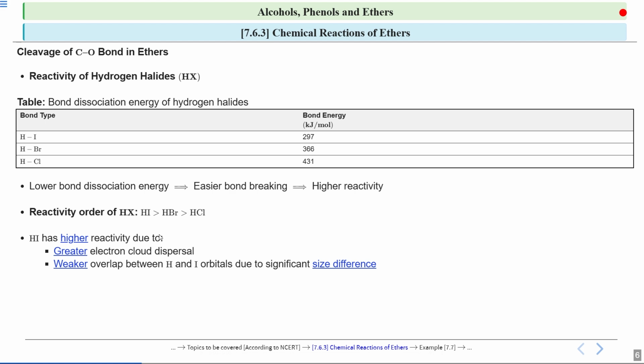Now if this overlap is weak, then this hydrogen can be easily removed. Okay, so there will be higher stability of the iodide ion because of the weaker overlap and the great size of this iodide ion. So this H can leave easily. So you will see that the hydrogen iodine bond has a lower bond dissociation energy, so it is easier to break the bond and the reactivity will be more.